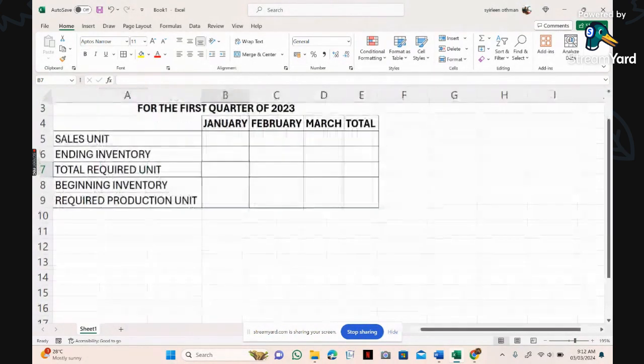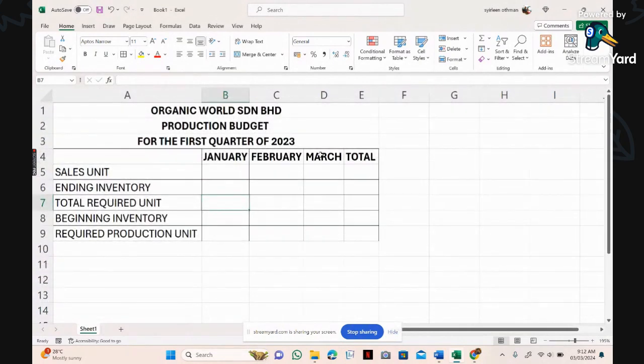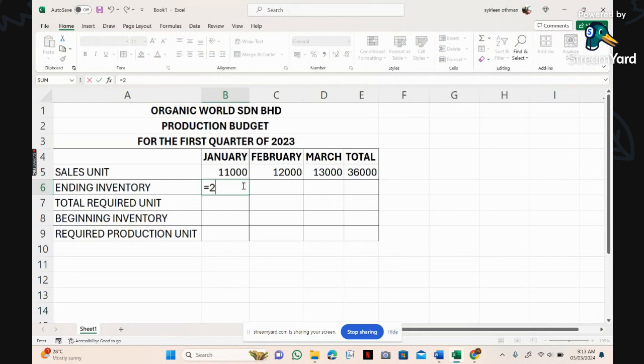Now we are going to fill up the sales unit. January 11,000, February 12,000, and March 13,000. Drag this across and then sum. For the ending inventory policy, as you saw earlier, it is 25%. The ending inventory policy is 25%, so equals 25% times 12,000. Enter. I drag this to March.